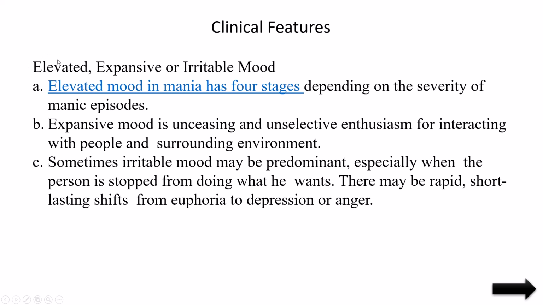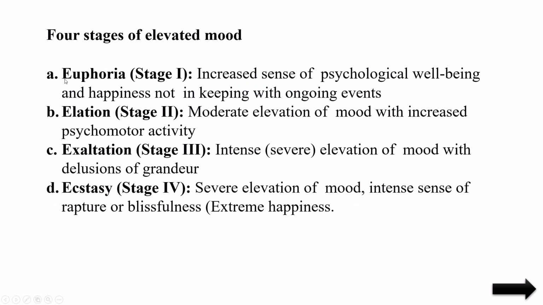Elevated mood means it is overactivity only, but it has four stages. These four stages are, first, euphoria. Euphoria means it looks like normal happiness or increased activity of a person, but that is not appropriate to any current events. If there is a birthday, the people will be happy, but there is no birthday and no happy moment, and yet many patients will be showing some happy behavior.